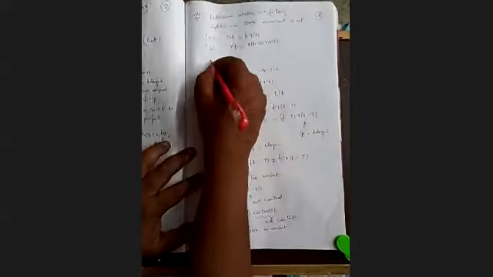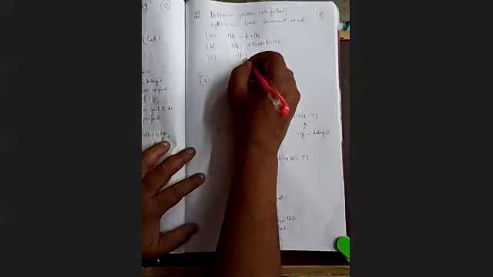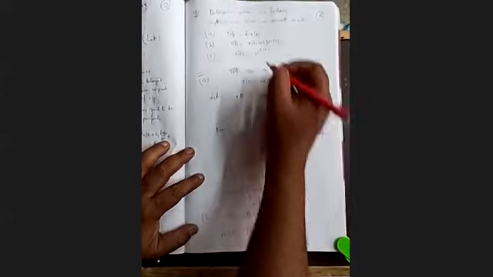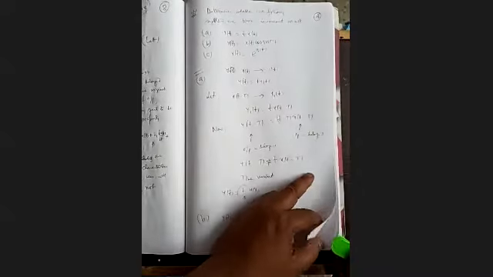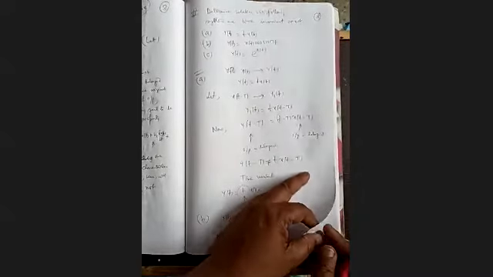Our third one is y(t) equal to e to the power x(t). C. So I go to the next page, page number 10.